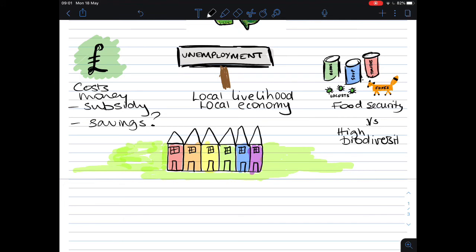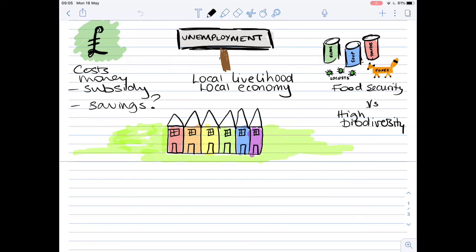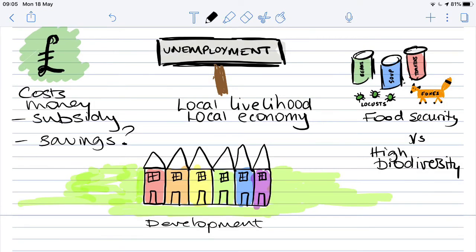Development is important, but it can affect the environment. Many people want to protect biodiversity in the face of development, but sometimes land is in such high demand that previously untouched land with high biodiversity has to be used for development. For example, housing developments on the edges of towns, or for new agricultural land in developing countries.